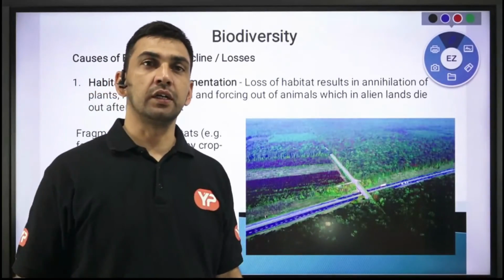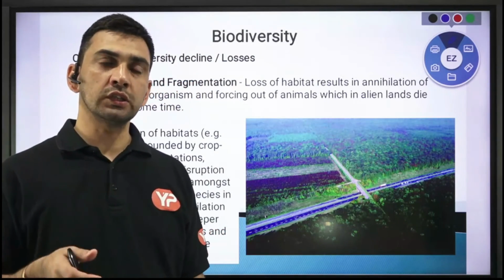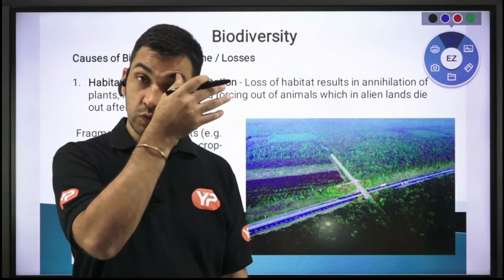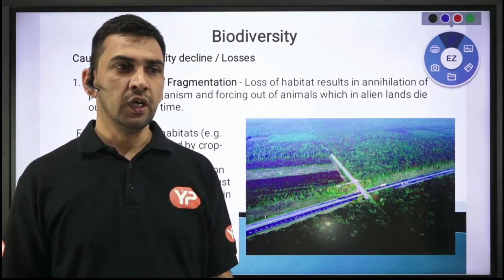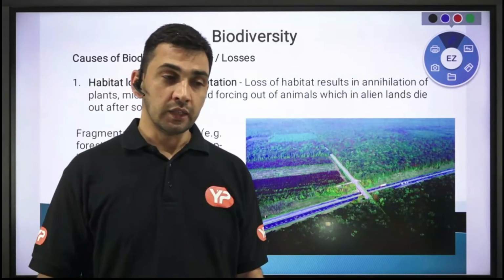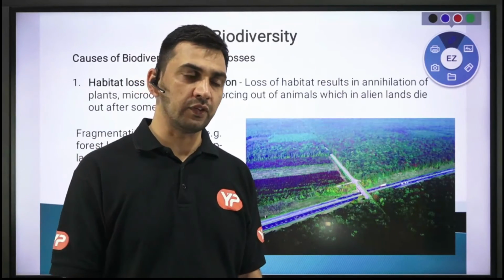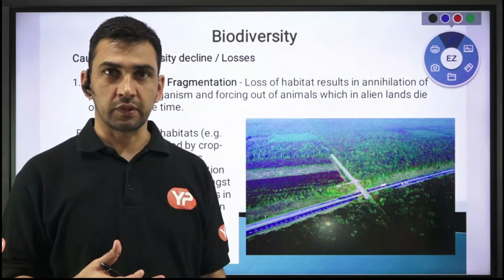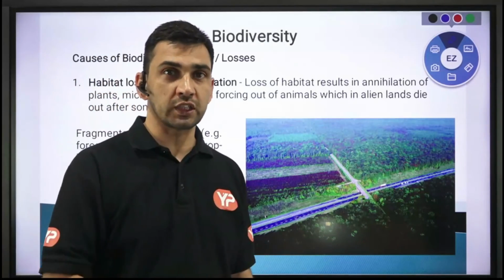Let us now discuss the causes or the factors which are leading to the loss or decline in biodiversity. As you know, we said biodiversity means different life forms, more specifically animal biodiversity and plant biodiversity. Over a period of time that biodiversity is declining, and the basic cause is overpopulation. It's the same thing I discussed in case of pollution. It started with overpopulation, and then over exploitation.